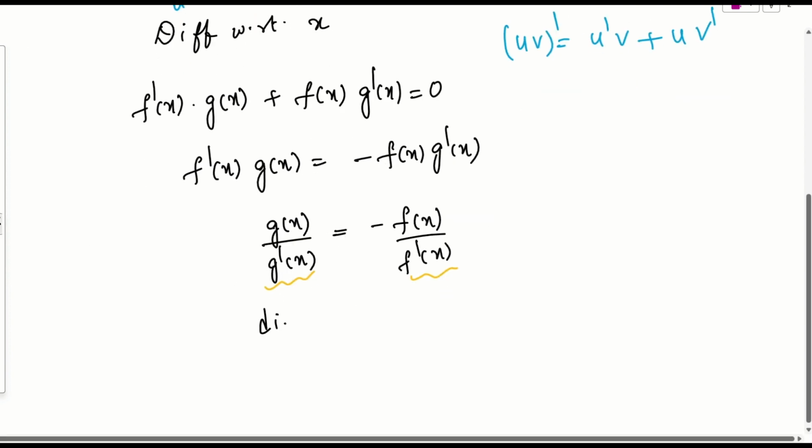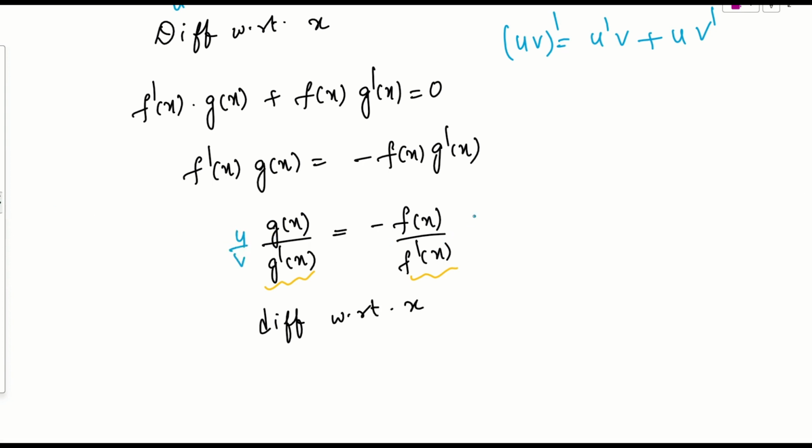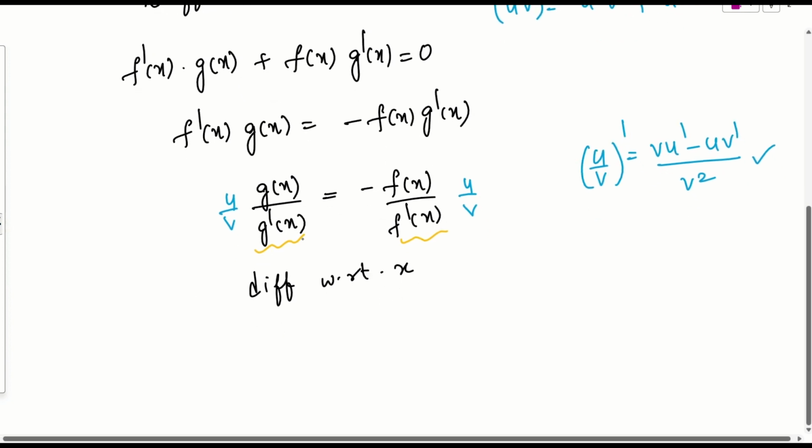Now try to differentiate this function with respect to x. If you look at the function, it is in the form of u by v, and the right side is also in the form of u by v. We call u by v the quotient rule. What is the quotient rule? v u dash minus u v dash by v square. This is the formula for the quotient rule. I'll be applying the same here.